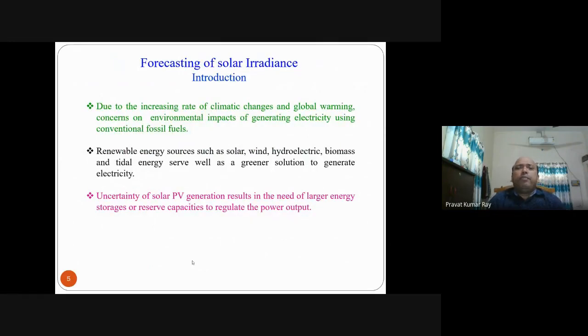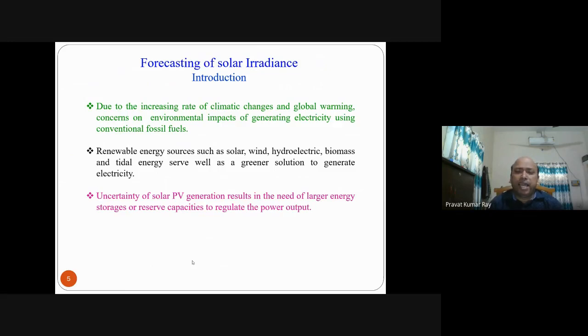So now people are more concerned about the environmental impact of generating electricity using conventional fossil fuels. Due to the increasing rate of climate change and global warming, people are nowadays more concerned regarding the environmental impact of this type of generation. So when people talk about this, renewable energy sources such as solar, wind, hydroelectric, biomass are the greenery solution to generate electricity.